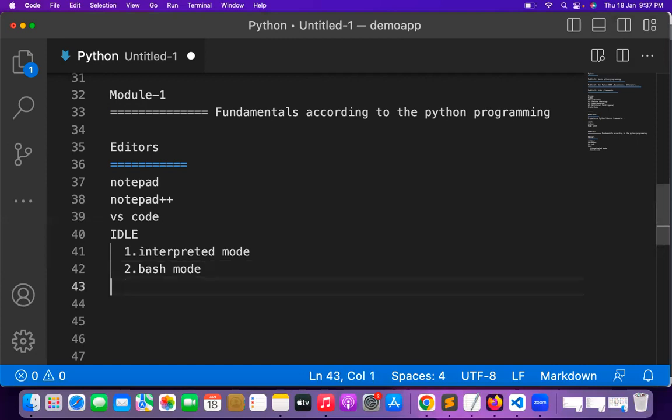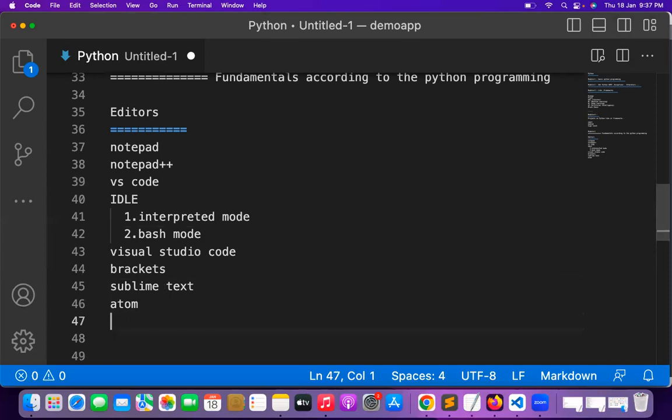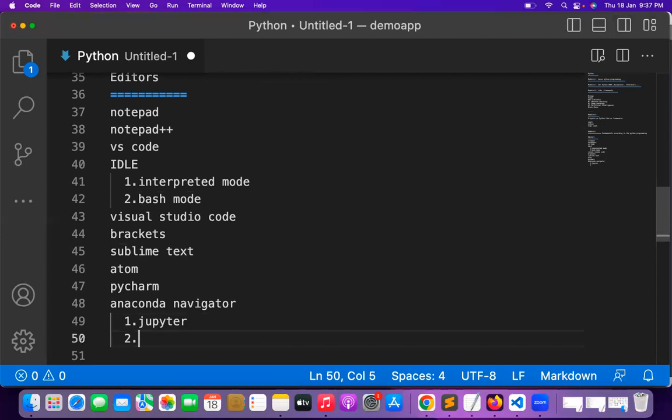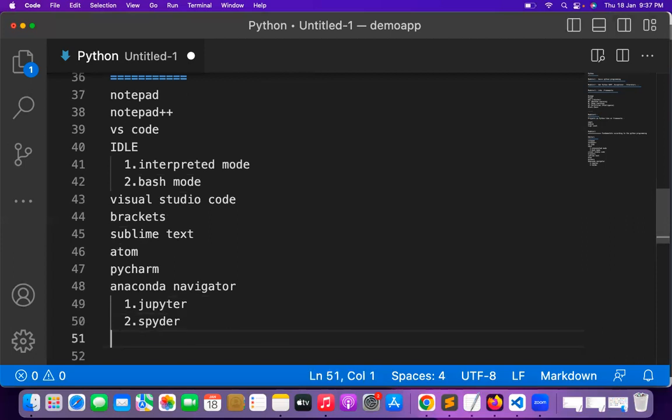You can work with Visual Studio Code, Brackets, Sublime Text, Atom, whatever editors there are. We don't care about the editor. You can take any editor, or go for PyCharm, or Anaconda Navigator. In Anaconda Navigator, there are two kinds of editors: one is Jupyter, one is Spyder. I will show all these editors, no worries.